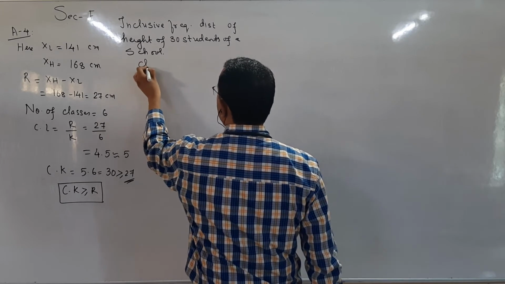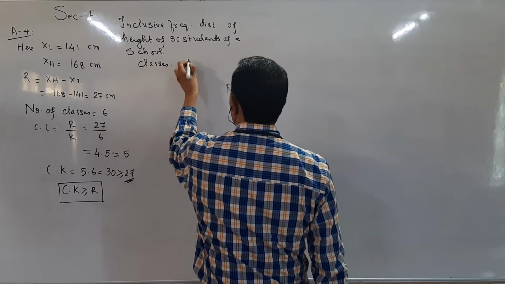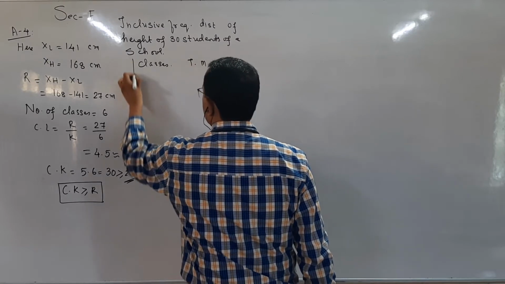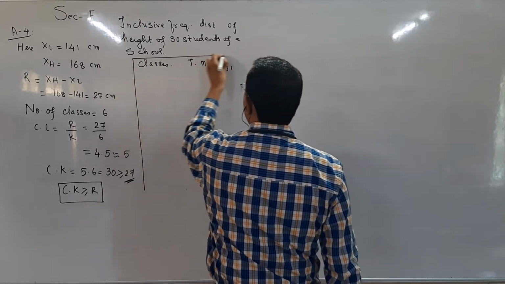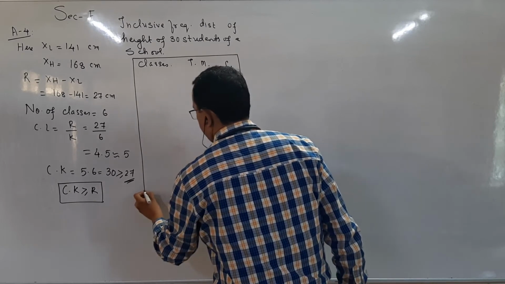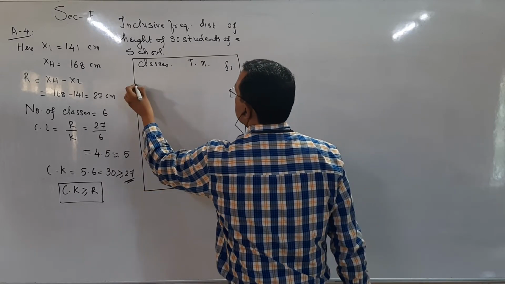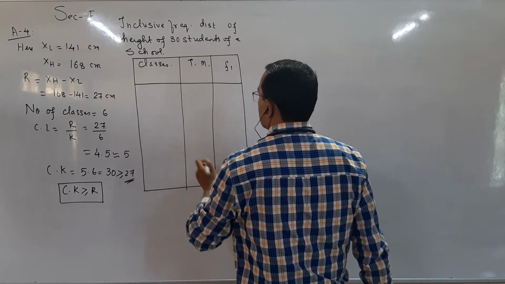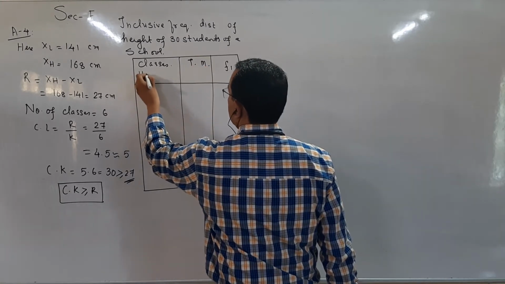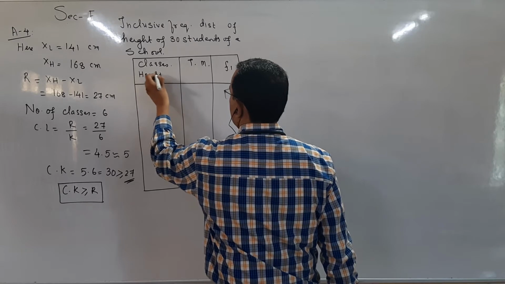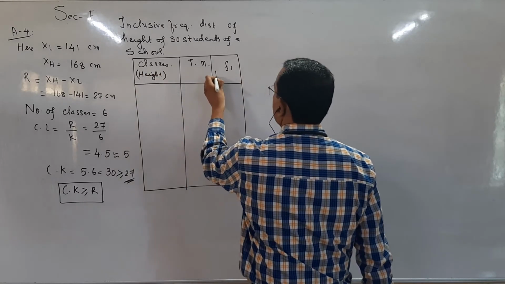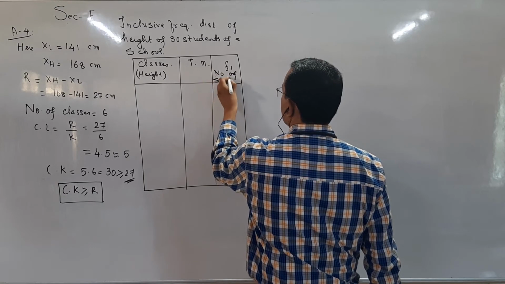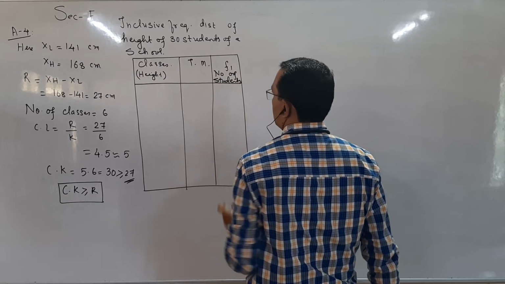First is classes, and then F5. Classes will be height in centimeter, and here F5 is number of students.